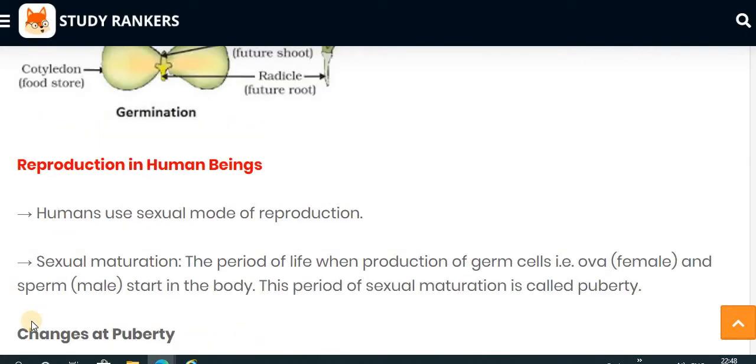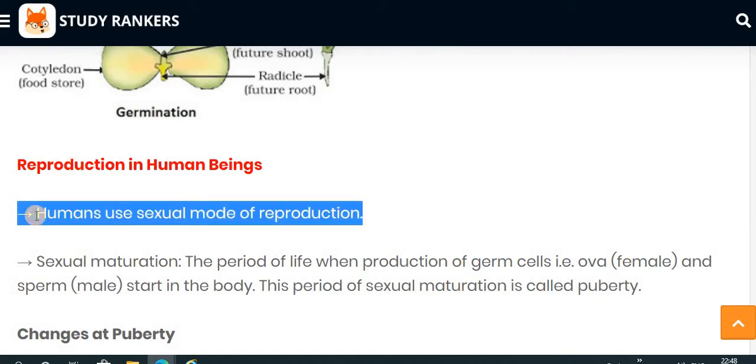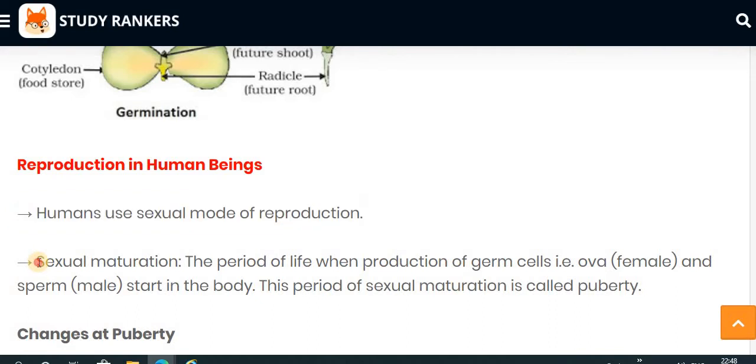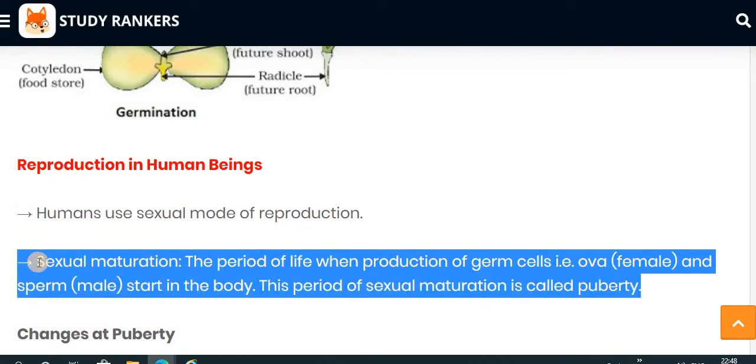Let's revise reproduction in human beings. Humans use the sexual mode of reproduction, and the first terminology is sexual maturation, or puberty.